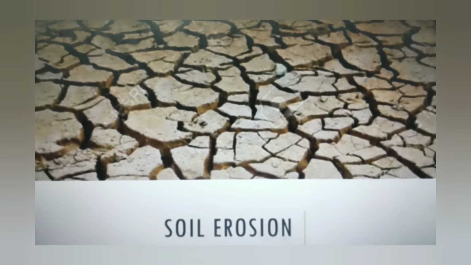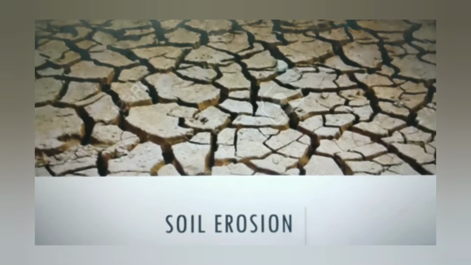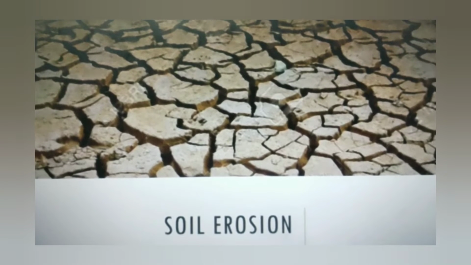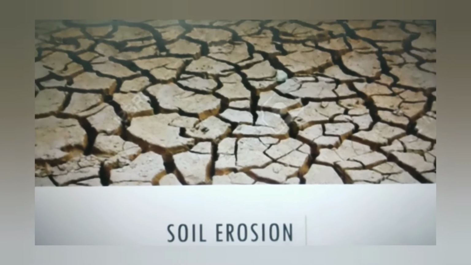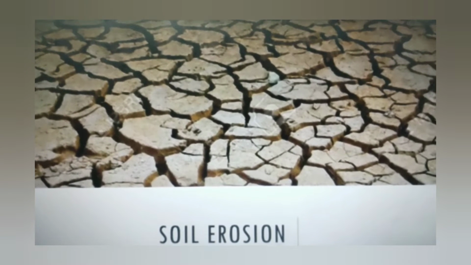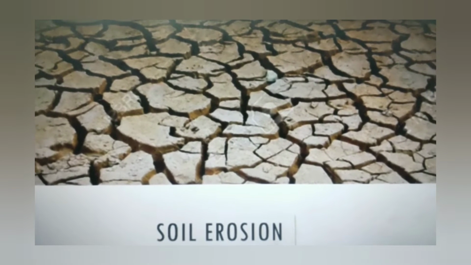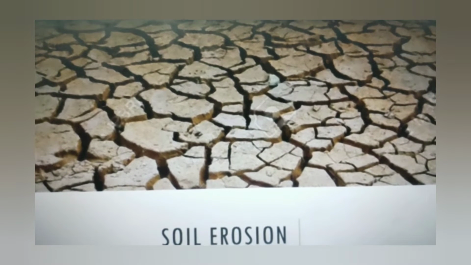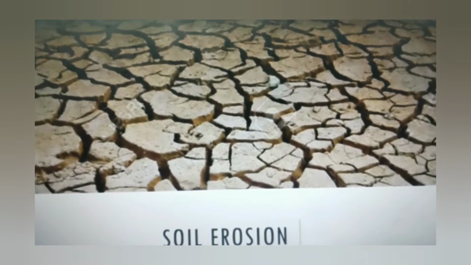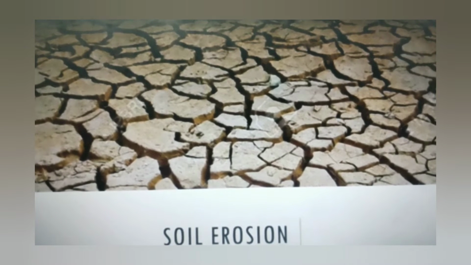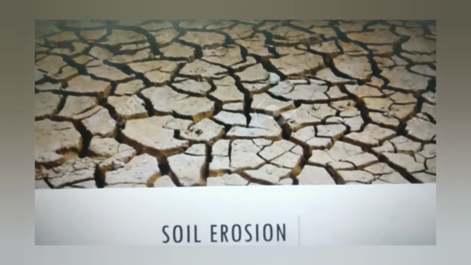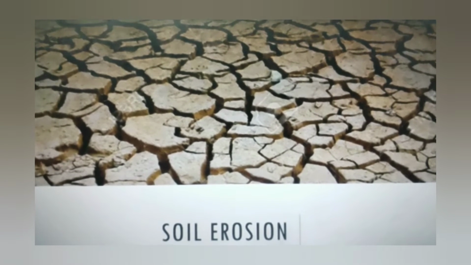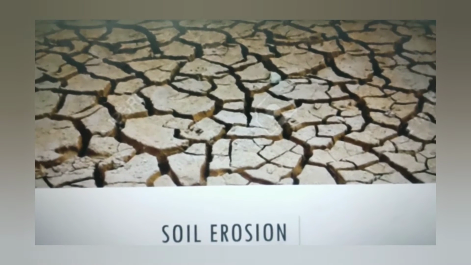Now let's begin with the next topic, that is soil erosion. Soil erosion is the removal of the top layer of the soil. So let us understand the whole process. As you all know, the soil is formed and settles in different layers. The topmost layer is called topsoil, and the topsoil mixed with humus is known as the fertile layer of the soil. If this topsoil is removed by the wind and water, the fertility of the soil is lost.